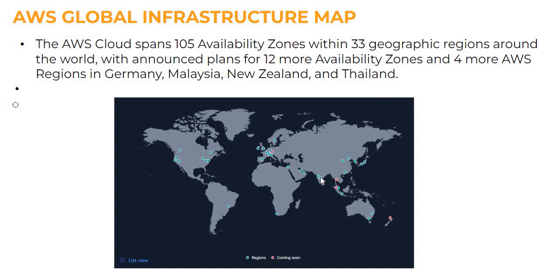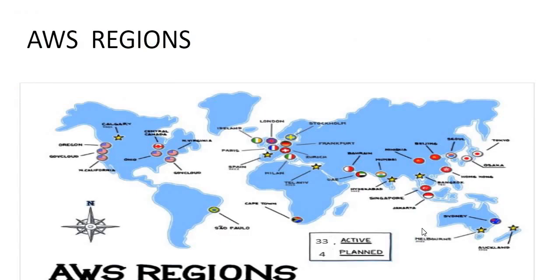So we can see here there are 2 regions in India. One region is in Mumbai and another one is in Hyderabad. We'll be looking at these regions and availability zones in detail. We can see this is a world map. In this map, we can see there are 33 active regions. Of these 33 active regions, 2 are in India, and others are in London, Stockholm, Frankfurt, at various locations.